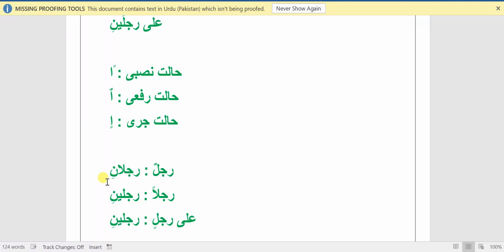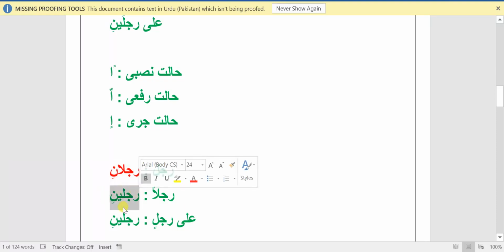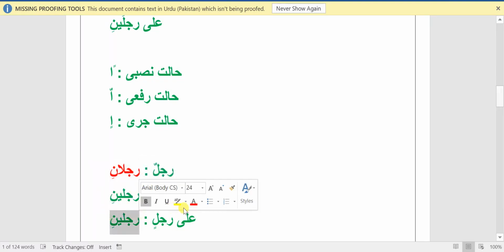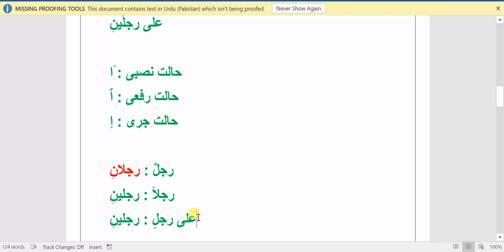So this rajulani is in halate raf'i state, and this rajulaini and this rajulaini are in halate nasbi and jarri state respectively. So I hope you understand where to add alif noon and yanun.